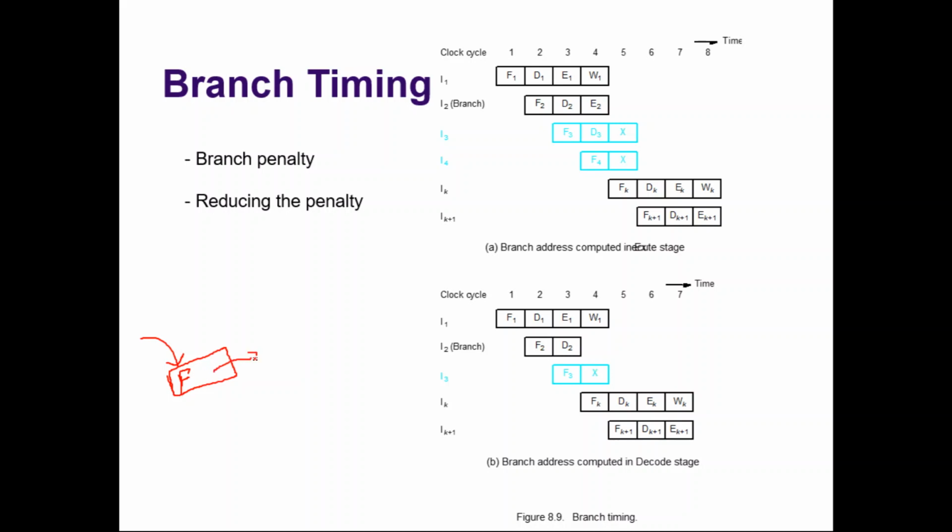Then the moment it is passed to the decode unit, the decode unit will immediately identify the branch target address at the end of the decode clock cycle. That is, you need not wait for the execution to be done to identify the branch target address. By the end of decode itself, it can be identified. If you are able to do that, then the branch penalty can be reduced.